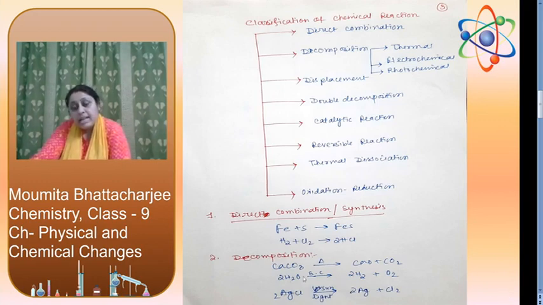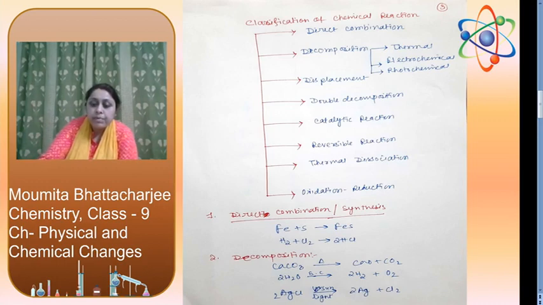Next, decomposition. There are three types of decomposition. Calcium carbonate, in the presence of heat, will decompose to form calcium oxide and carbon dioxide. This is called thermal decomposition. Water will dissociate to form hydrogen and oxygen in the presence of electric current, which is known as electrochemical decomposition. Silver chloride will decompose in the presence of sunlight to form silver and chlorine. This is an example of photochemical decomposition. All these definitions you will get in your book.